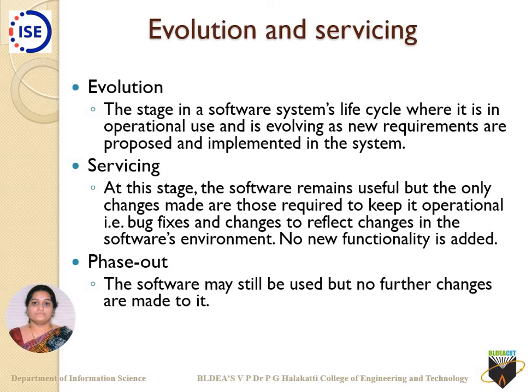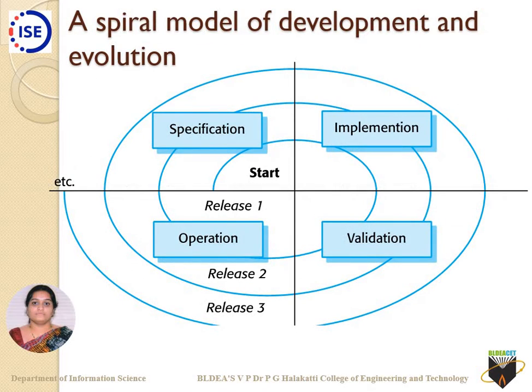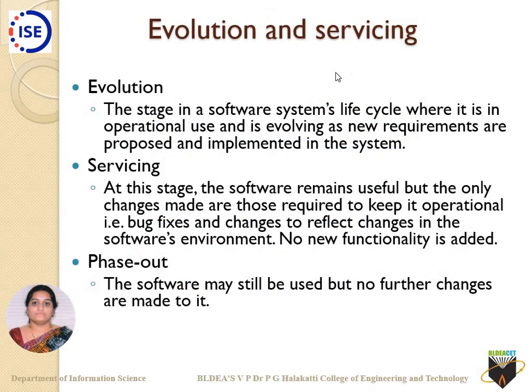And the last one is phase out. In phase out, the software may still be used but with no further changes. So these are the stages: either you add some new requirements, make it a new version and release it in the market, which is evolution; or you keep the old functionalities, fix the errors or bugs, and release it again, which is servicing. And the third one is phase out, where the software may still be used but without any servicing or any evolution. That is phase out as a phase. These all relate to evolution as a process.